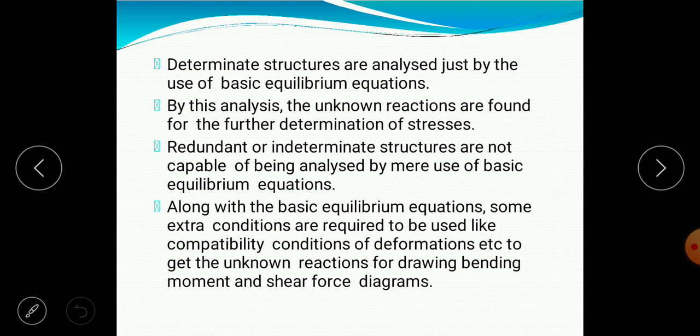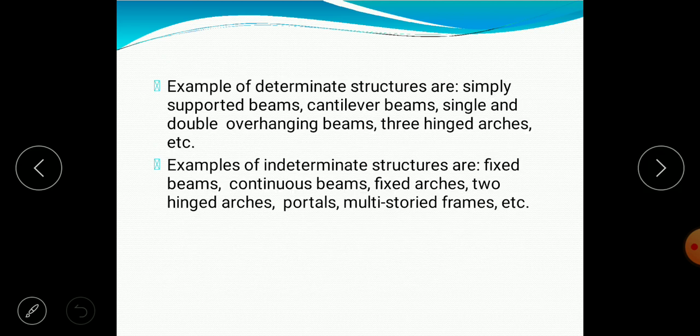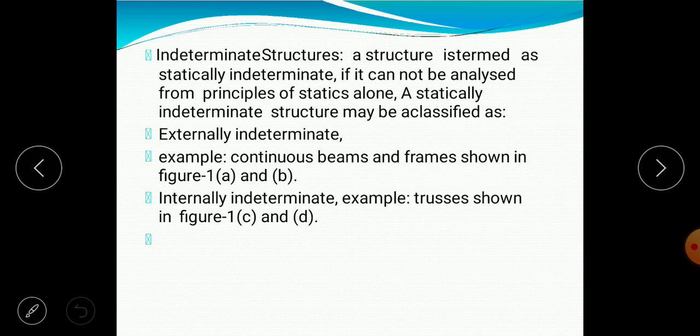In order to analyze, first we have to know whether the structure is a determinate one or an indeterminate one. Based on the type of structure, we go for the analysis. As we already discussed, determinate structures are nothing but the simply supported beam, cantilever, single and double overhanging beams, and three hinged arches. These are known as determinate structures because they have only three equilibrium equations and three unknowns which are satisfied in order to solve the beam.